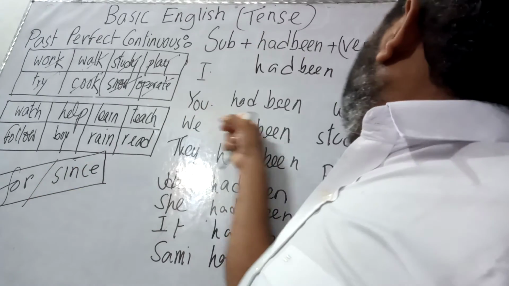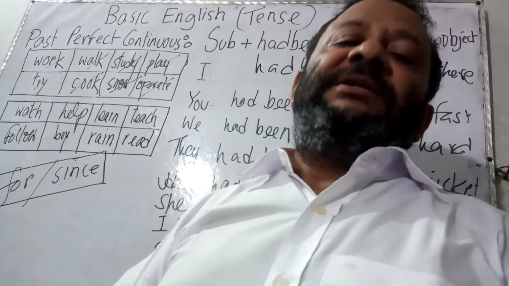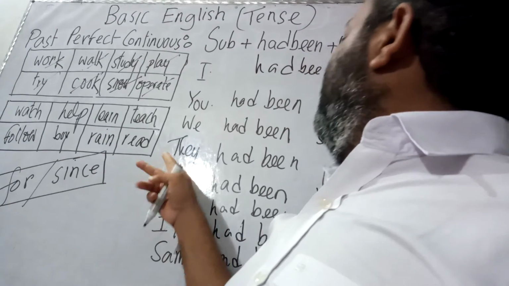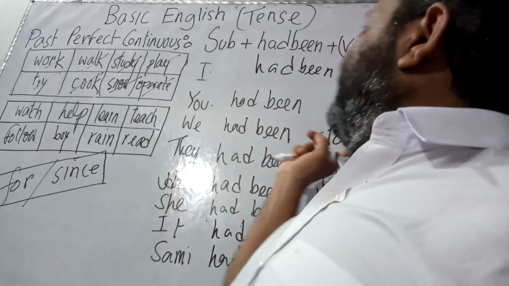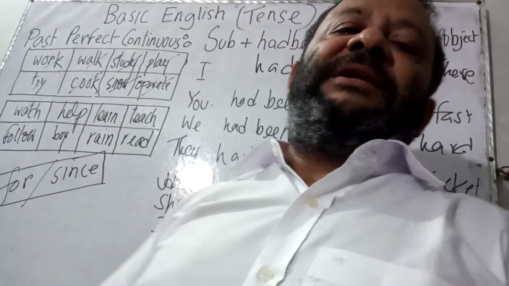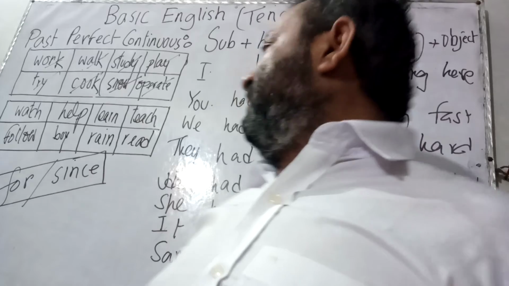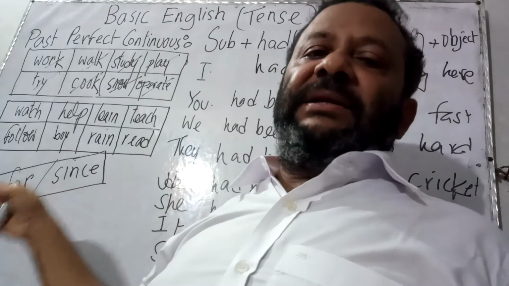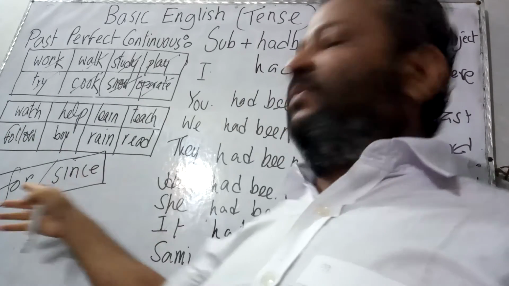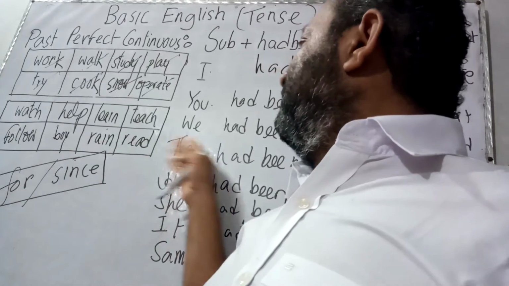That is, you had been working fast since morning. Morning is the starting point of the time. Now, we had been studying hard since 1994. That is, the time actually started from the year 1994. So it is clear to us that if the duration of the time is mentioned, then we use for, and if the starting point of the time is mentioned, then we use since.